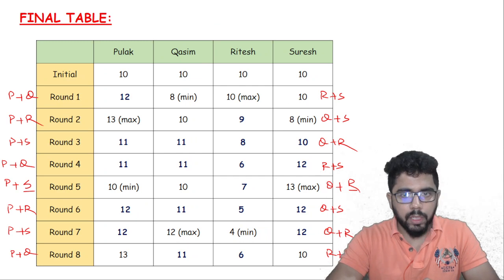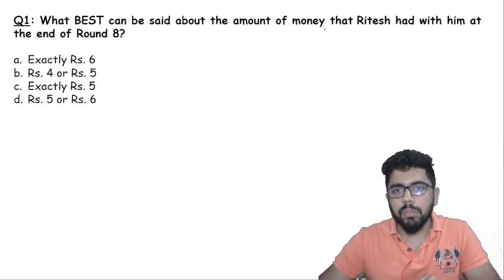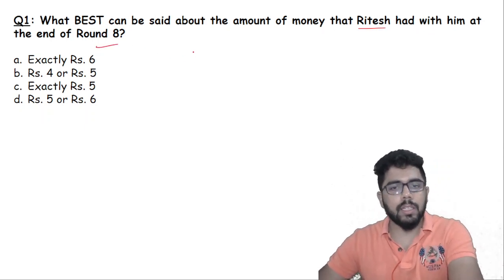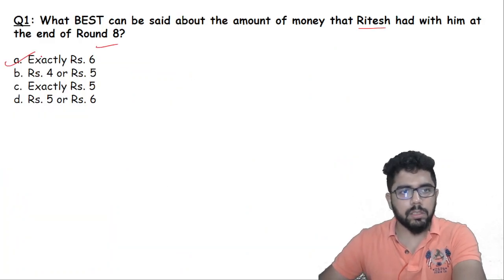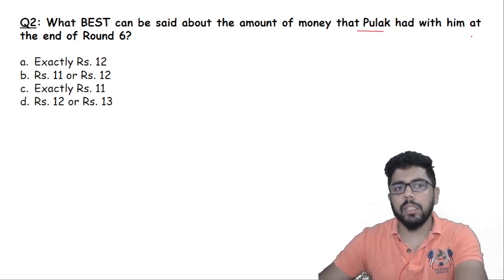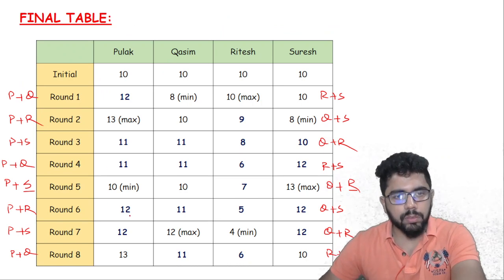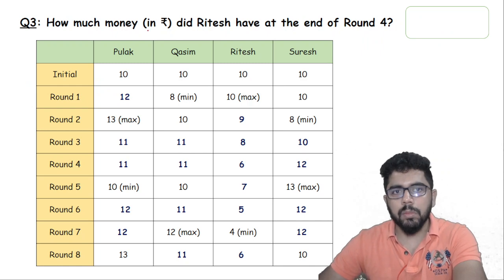So we got the final table. Let us hit the questions. What best can be said about the amount of money that Ritesh had at the end of round 8? At the end of round 8, Ritesh has exactly 6 rupees. What best can be said about the amount of money that Pulak had at the end of round 6? So Pulak at the end of round 6 has 12 rupees. How much money did Ritesh have at the end of round 4? Round 4, Ritesh has 6 rupees.